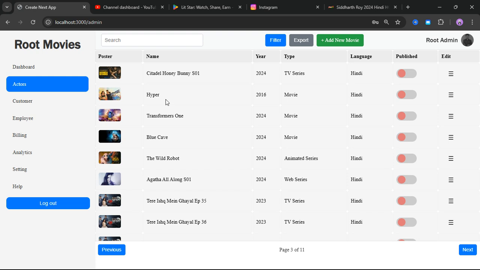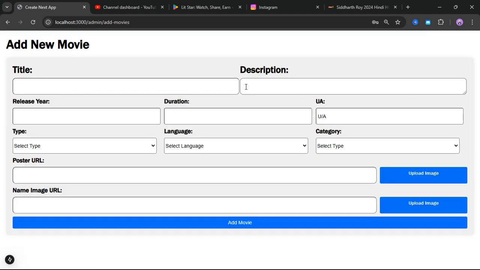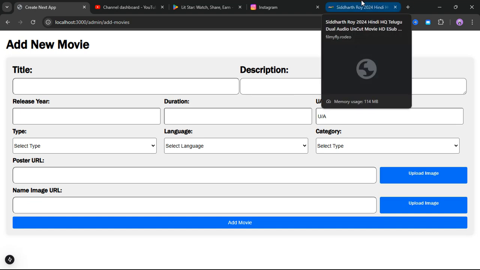Now as you can see here, we have added a few video files. Now what I basically need is to add a new file. Guys, try to understand, I'm not openly speaking everything here, but try to understand by watching what is going on behind the screen. And if you want to access this website or view any kind of data on it, go to my channel, where I have uploaded one video, free access of streaming website. Watch that video and you will understand how you can get the URLs.